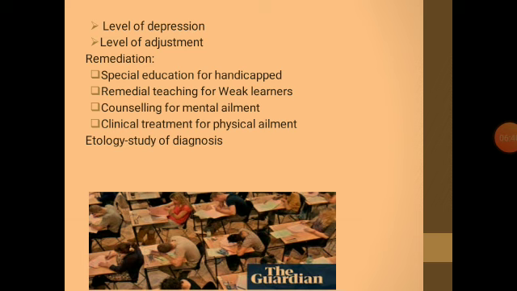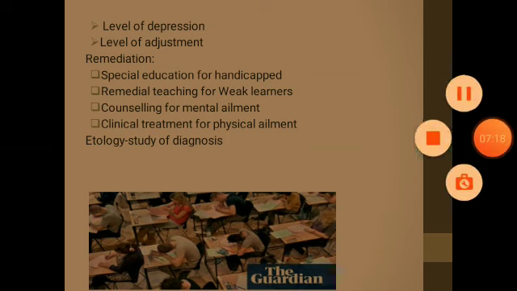Remediation consists of special education for the handicapped, remedial teaching for the weak or slow learners, and then counseling for mental ailment. Counseling can be done by the teacher or some specialist depending upon how majorly a student is being impacted by the mental ailment. And then comes clinical treatment for physical ailment. And at the last is etiology. It's the study of diagnosis.